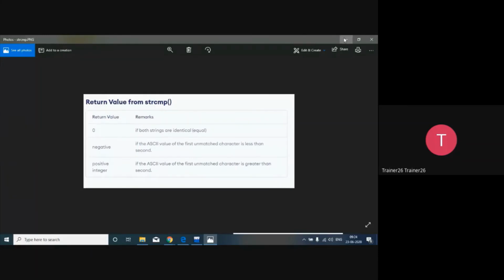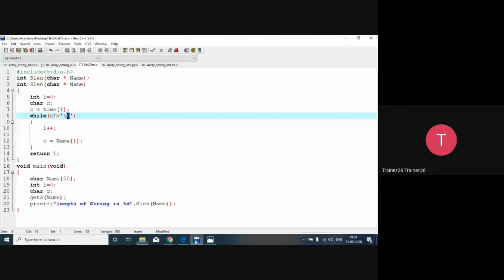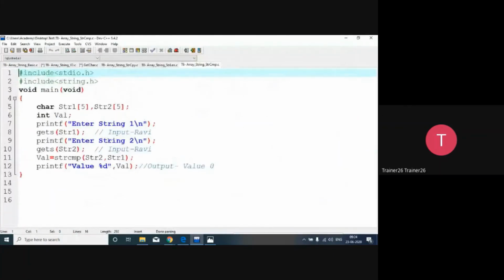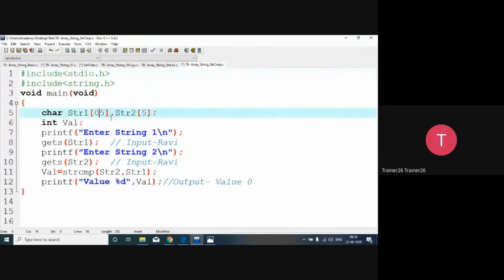So let's take an example of that thing with the compiler. So we'll go to the code and we'll open it. String compare, and in a string compare we have given two strings. So again I will give 50. I don't know, so always have a larger size of a string.